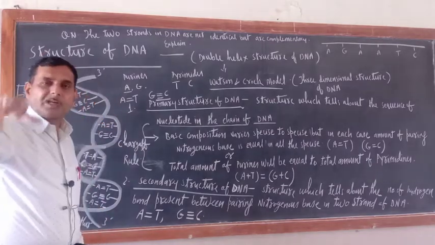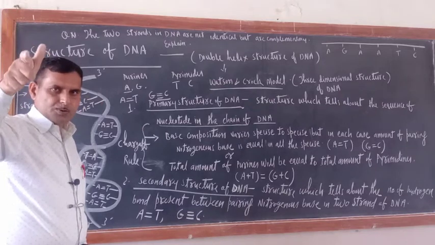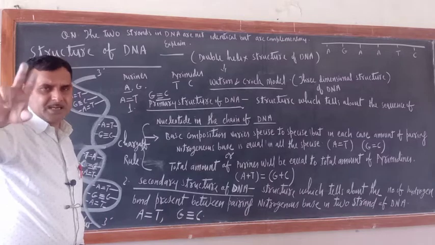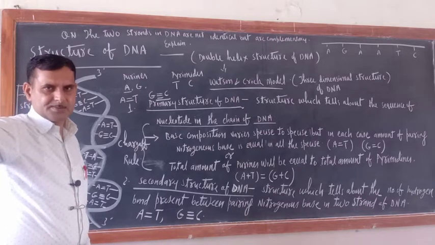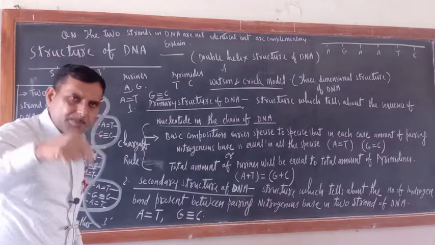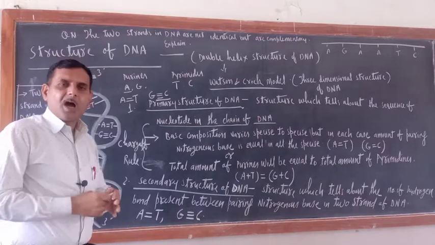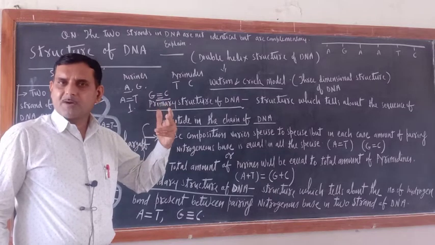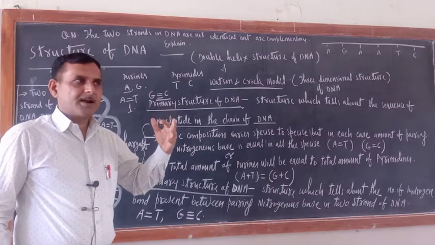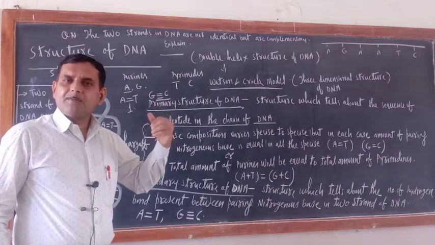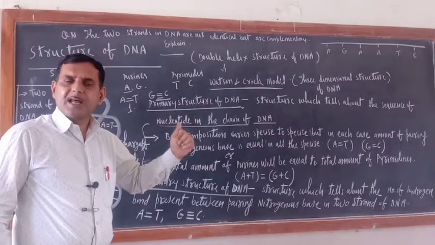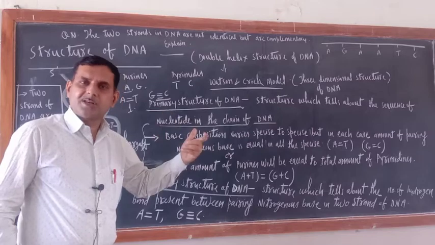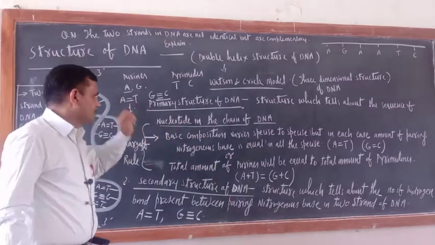What is the meaning of nucleotide? Nucleotide means pentose sugar, that is deoxyribose, a nitrogenous base, and the third thing, the phosphate. Just like in the primary structure of protein, the sequence of amino acids is determined, similarly in the primary structure of DNA, the sequence of nucleotides is determined. Nothing more to this one.